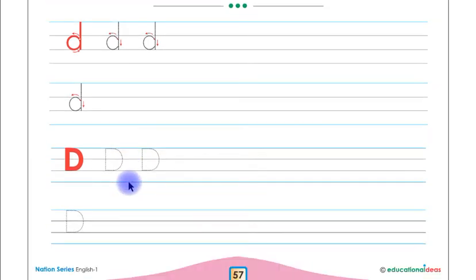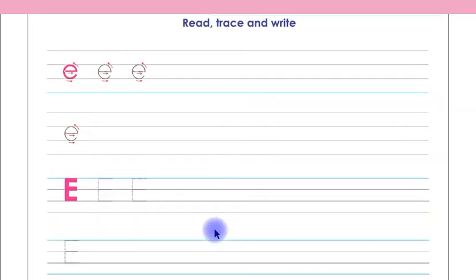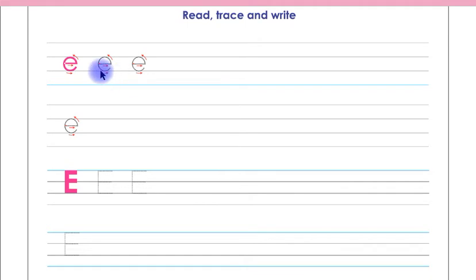You have to trace and write letter D on these 2 lines in small shape by yourself, and you have to trace and write letter D in capital shape on these 2 lines by yourself. This was our page number 57. This is page number 58.